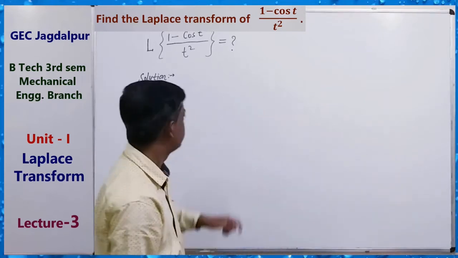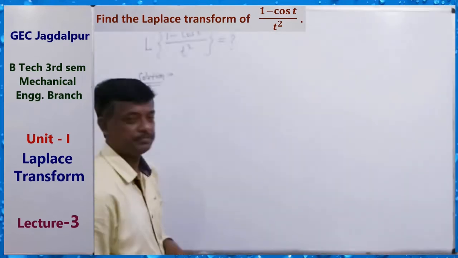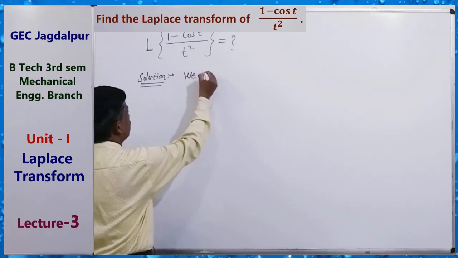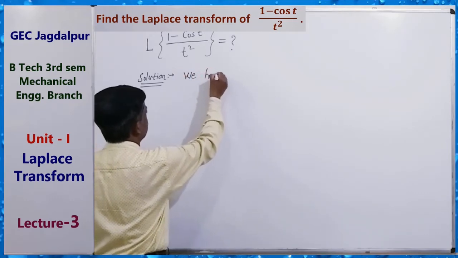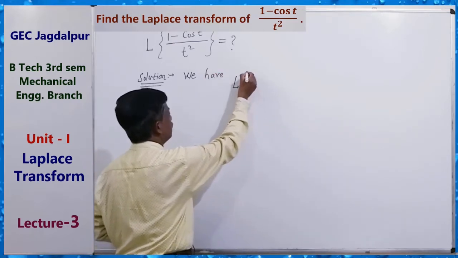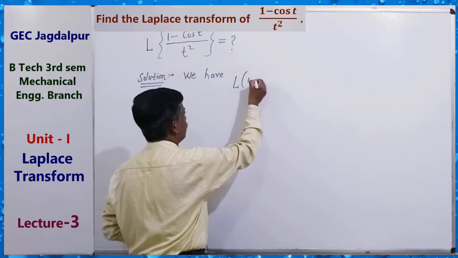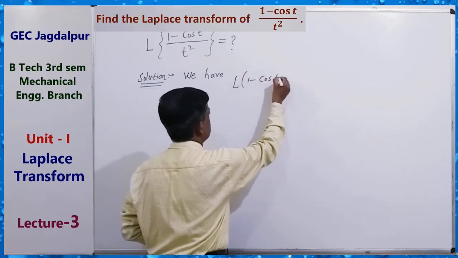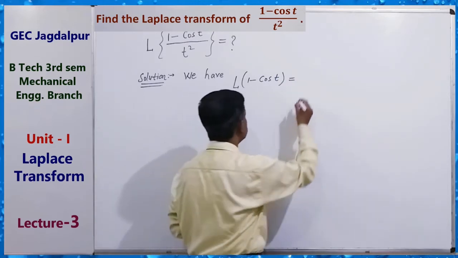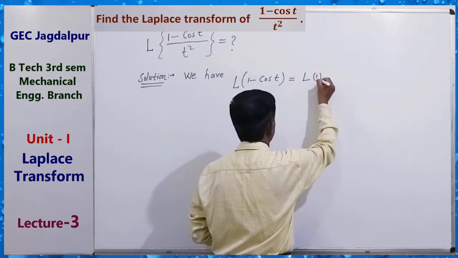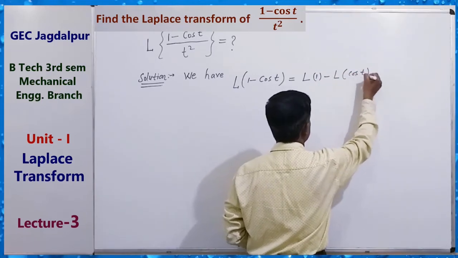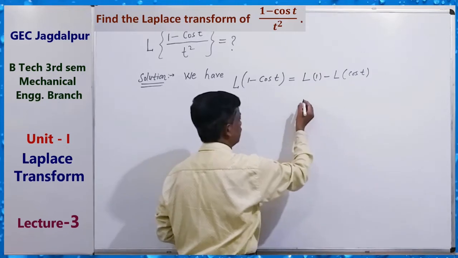So here first of all we have to find the Laplace transform of 1 minus cos t. Laplace transform of 1 minus cos t equals Laplace transform of 1 minus Laplace transform of cos t. This equals what?